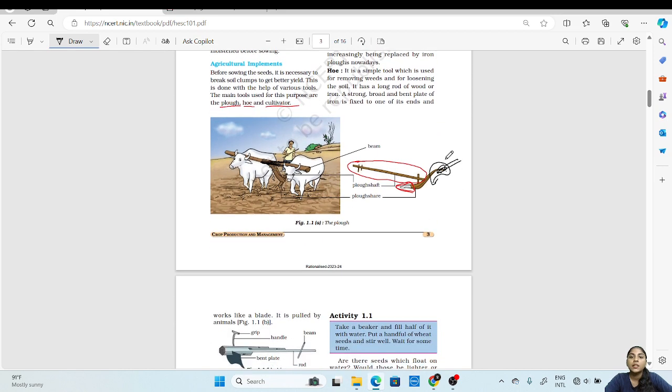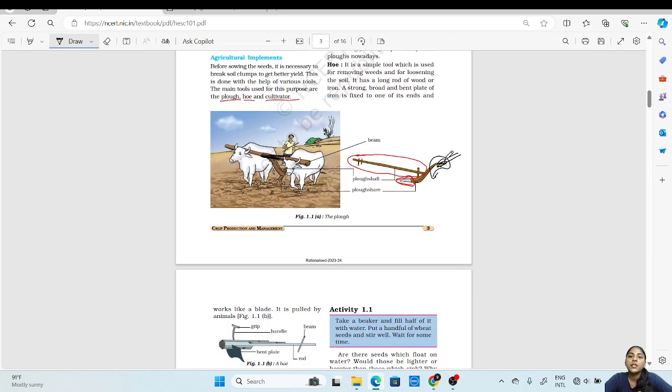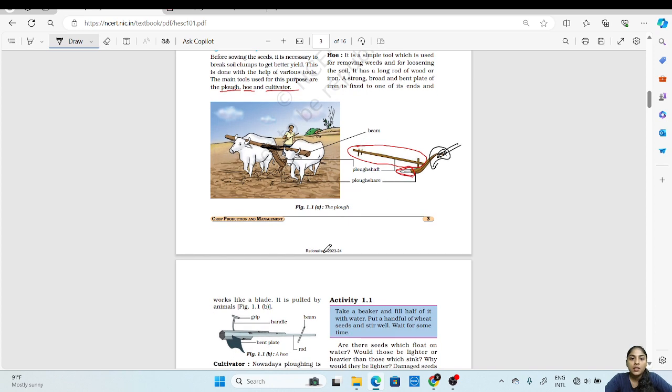Then the second implement that is used in agriculture is called a hoe. It is a simple tool which is used for removing weeds and loosening the soil. We can see here in this picture, this is a hoe. Now it is used for removing the weeds and loosening the soil.